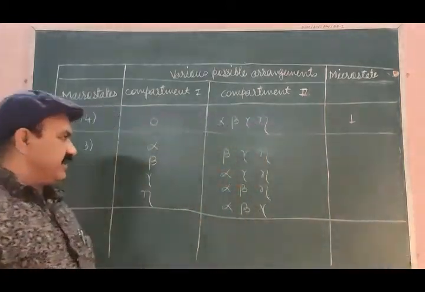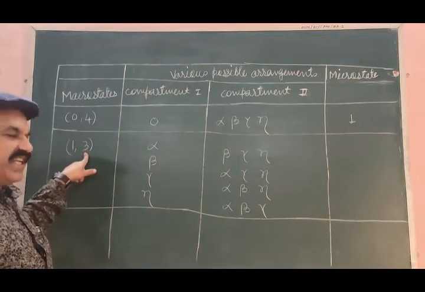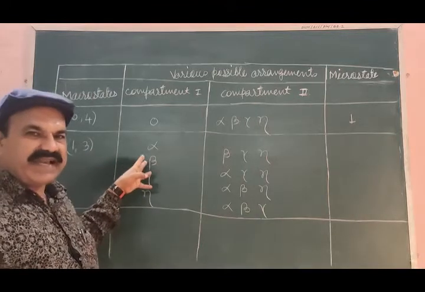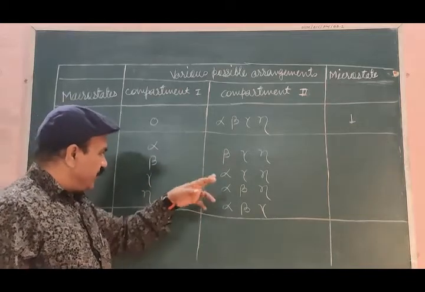So for the second macrostate 1, 3, how many possible arrangements are there? 1, 2, 3, 4.